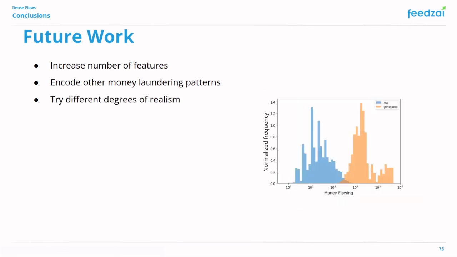We saw that the distribution of real and generated data are quite different and easily distinguishable. We probably don't want our generated data to follow exactly the same distribution as real legitimate activities, but it would be interesting to try different degrees of realism and see how they impact the performance of the discriminator.